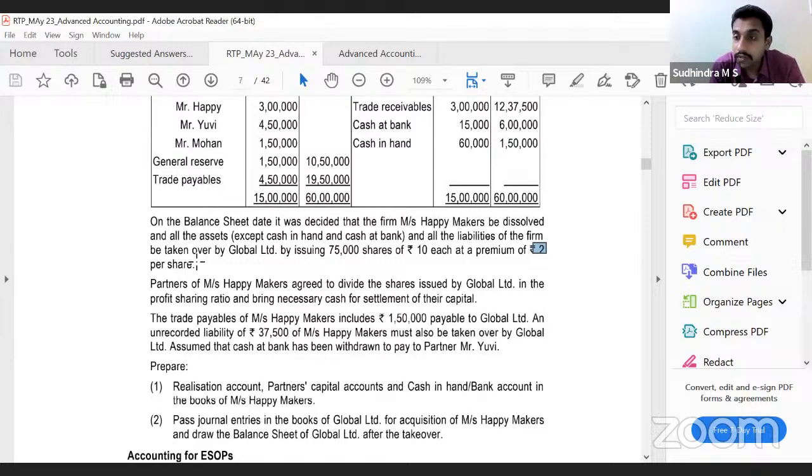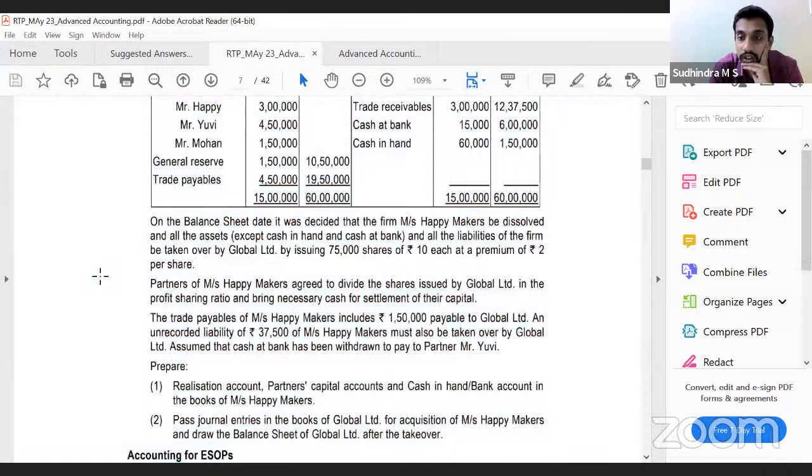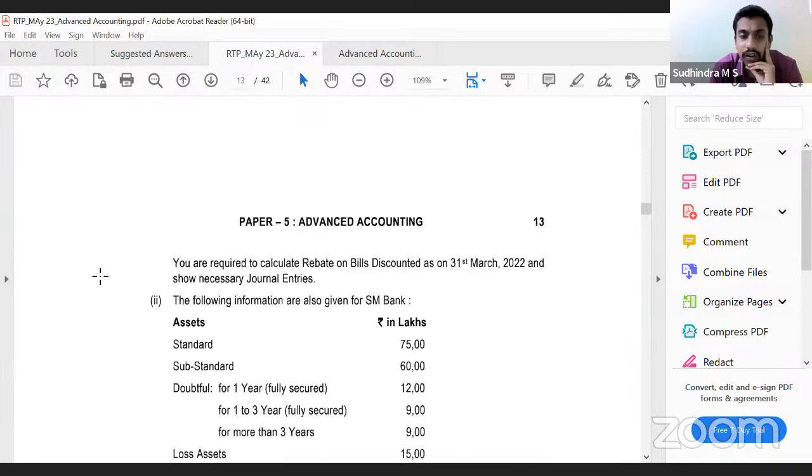What are we supposed to prepare? Realization account, partners' capital account, cash in hand and bank account in books of Happy Makers, journal entry in the books of Global Limited for acquisition of Happy Makers, and draw balance sheet of Global Limited after takeover. Okay, same question can be asked in your exams also for 15 marks or 20 marks, who knows? So we'll look into how they have solved, or how, again, a similar question we have solved in the class.